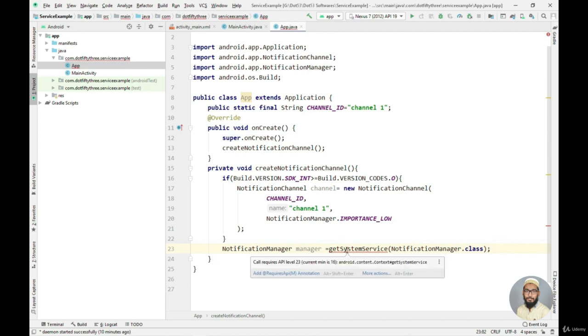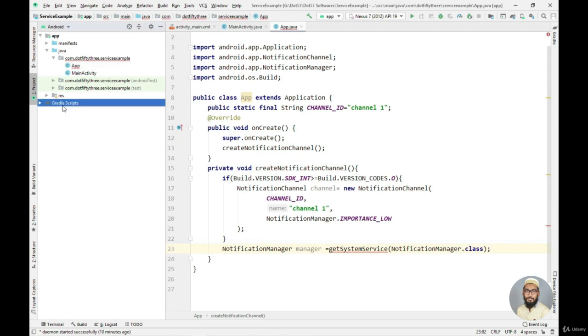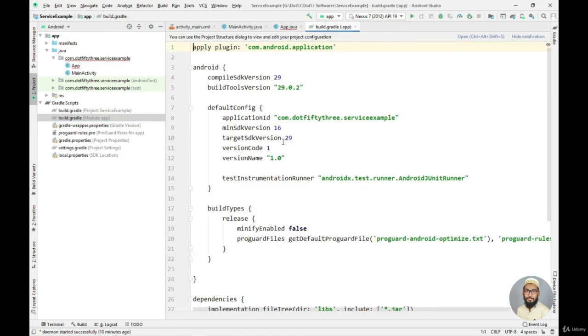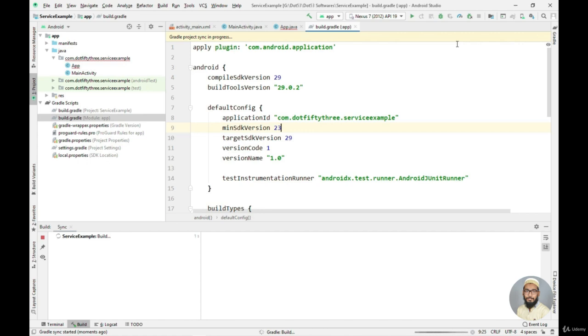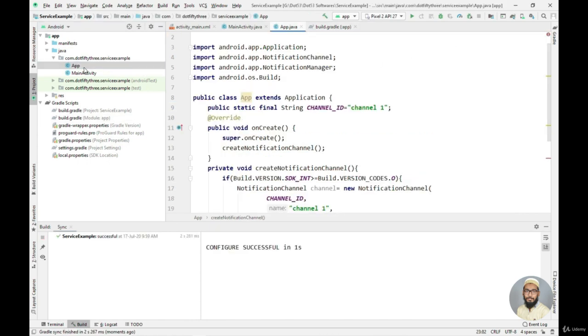As I have passed it here, it says an error: the call requires API level 26, 23 is the minimum, and we have current minimum as API level 16. So let's go back to our Gradle file, and change this 16 to 23. Now let's sync our project, and now the error is gone.